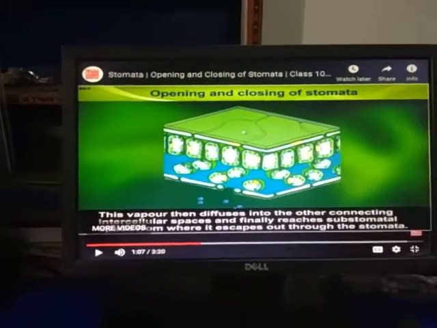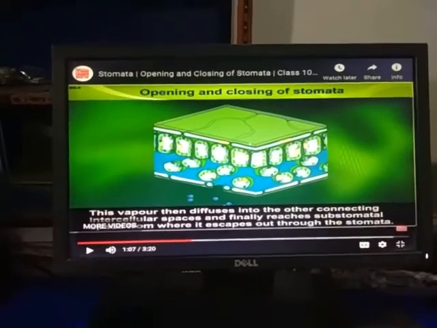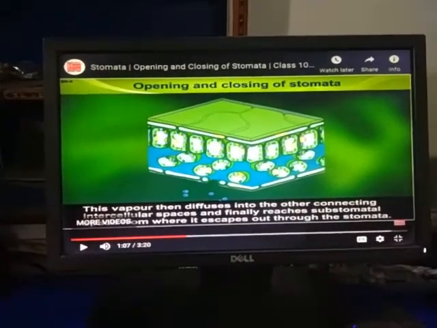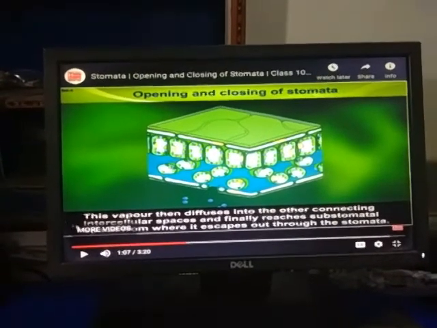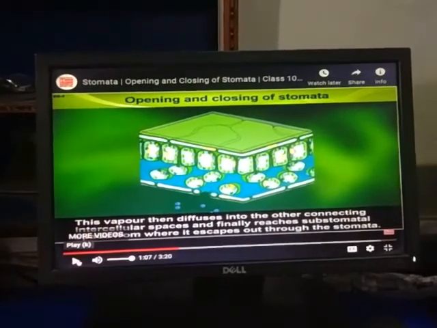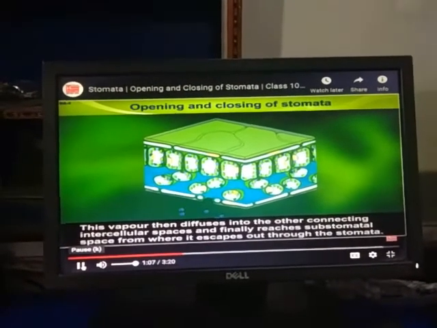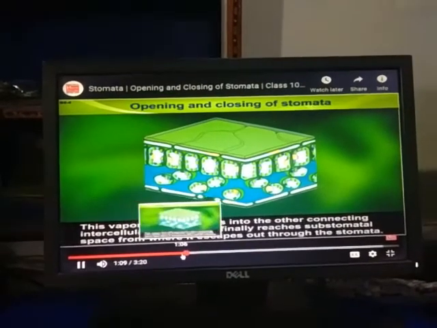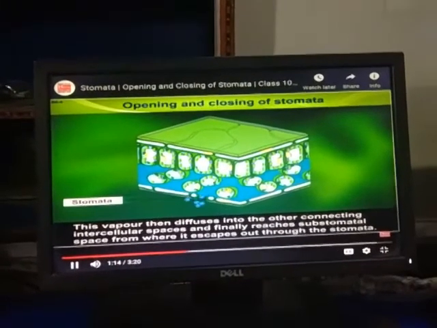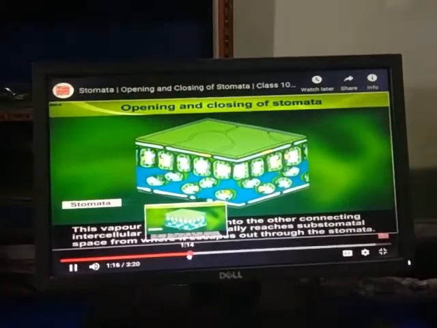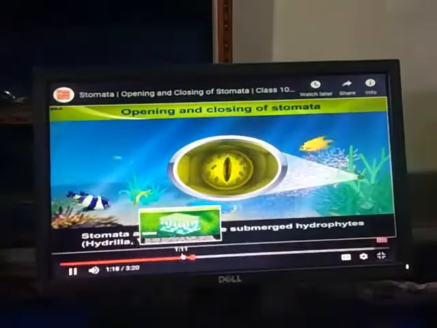Means during the process of transpiration, water from the nearby cells moves into the stomatal region, and from the stomatal region water gets converted into vapor and gets evaporated from here. Now this is represented here. Water vapors are moving outside from inside. Now this is stomata.